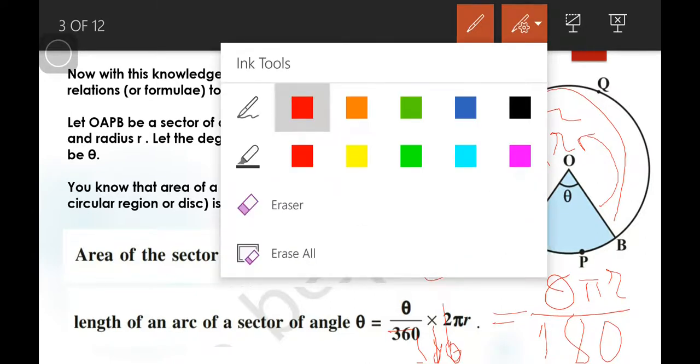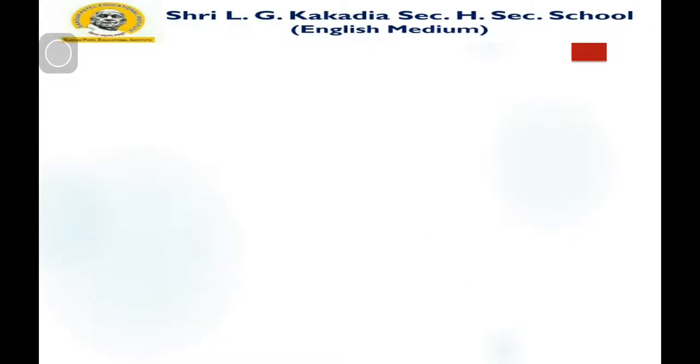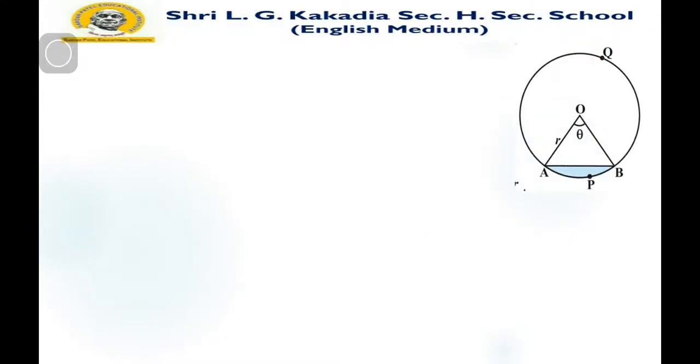Now let us find the area of a segment of a circle. Here you can see that AB and arc APB. So this is the minor segment and this one is the major segment. So we want to find this area.